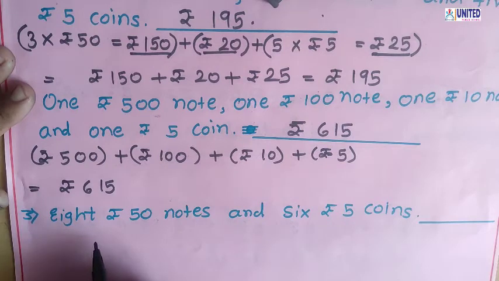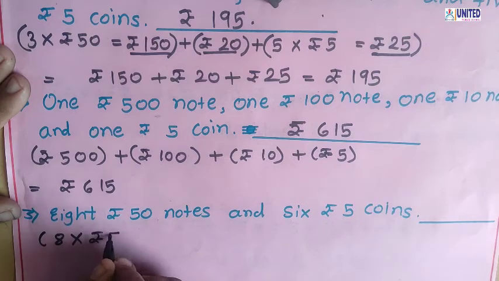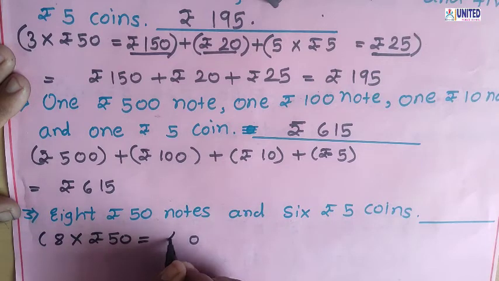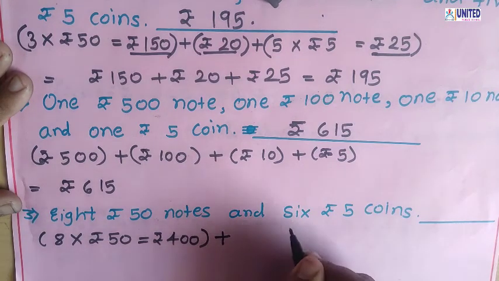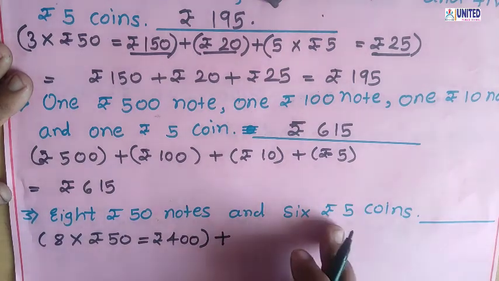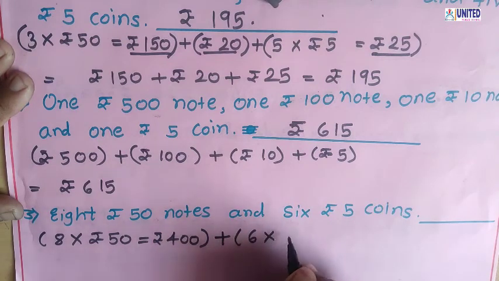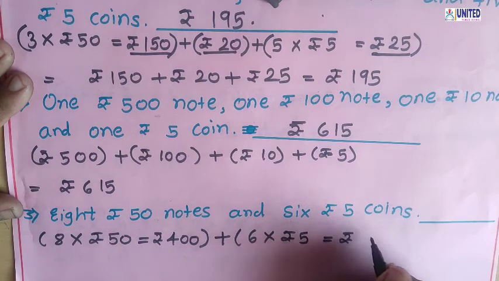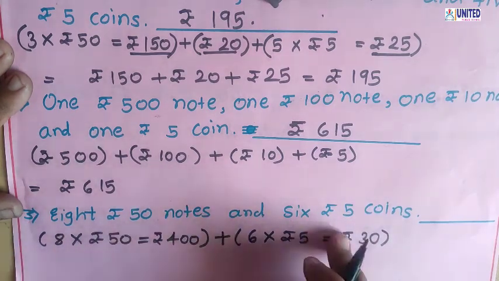Okay. Now let's see the number 3, 8 rupees 50 notes. So how many rupees 50 notes are there? 8. So we can write 8 multiplied by rupees 50. So that is equal to 8 zeros are 0, 8 fives are 40. That means the total value is rupees 400. Okay. Now plus 6 rupees 5 coins. So how many 5 rupees coins? 6 are there. So we can multiply this 6 by rupees 5. So what is the answer we get? 6 fives are 30. So the total is rupees 30.